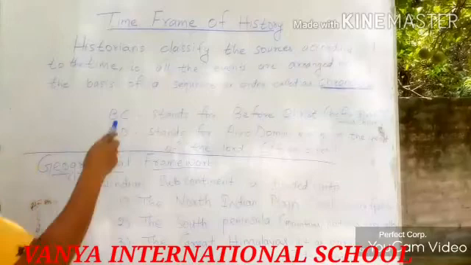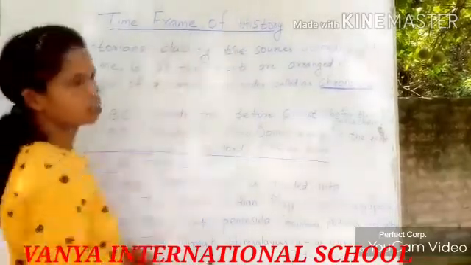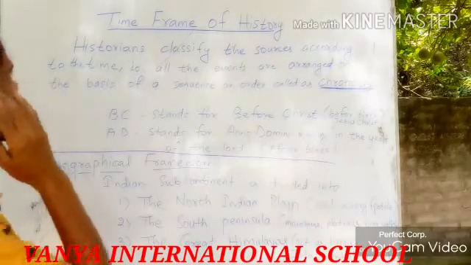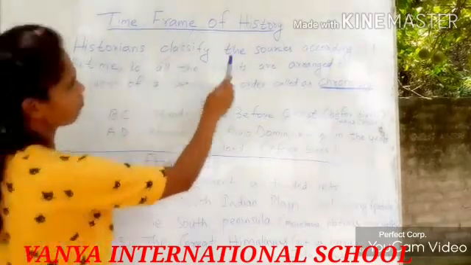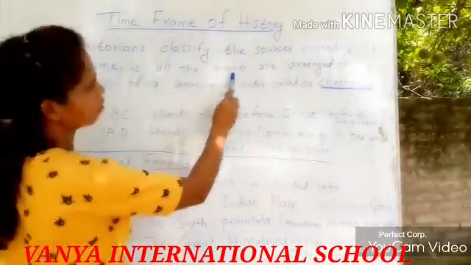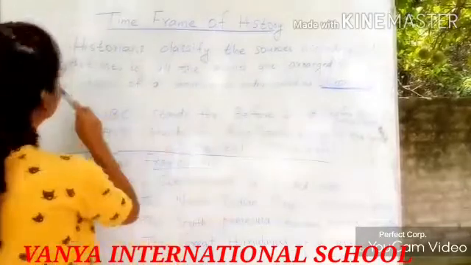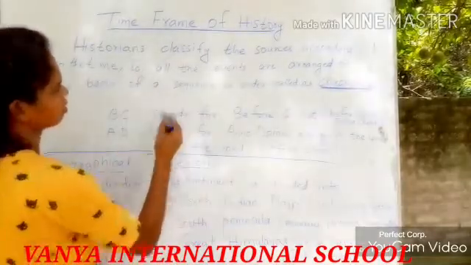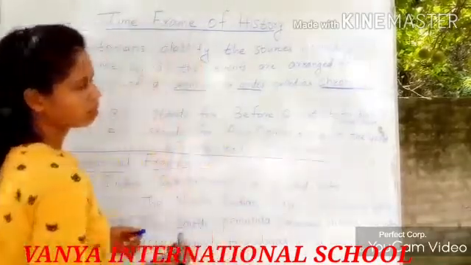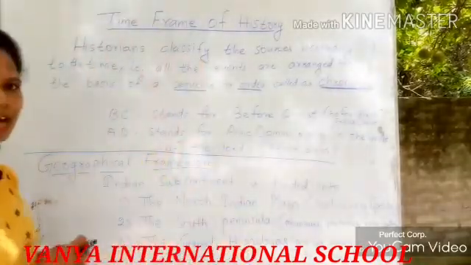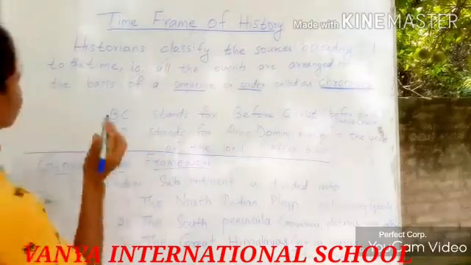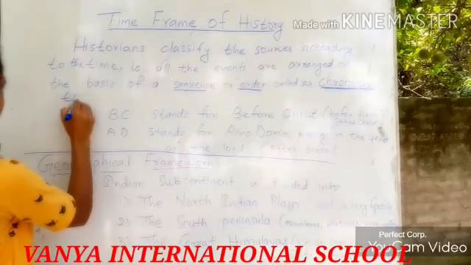Then next we will see the time frame of history, how time is calculated according to history. Historians classify the sources according to time, that is, all the events are arranged on the basis of a sequence or order, that is called chronology. So we will see how the time was calculated from the date till today. This is how the time is calculated.